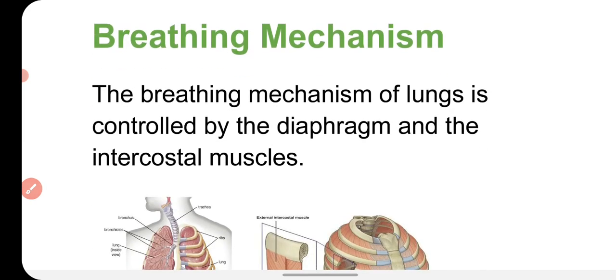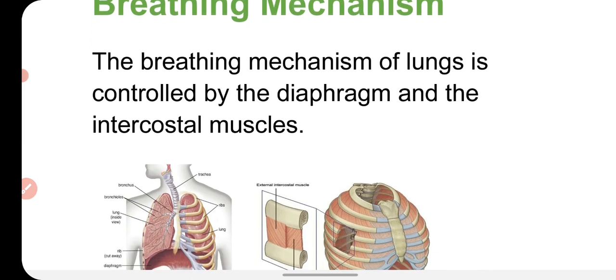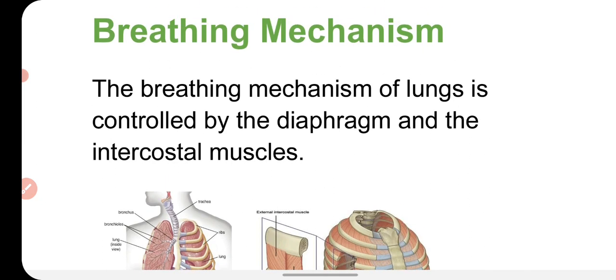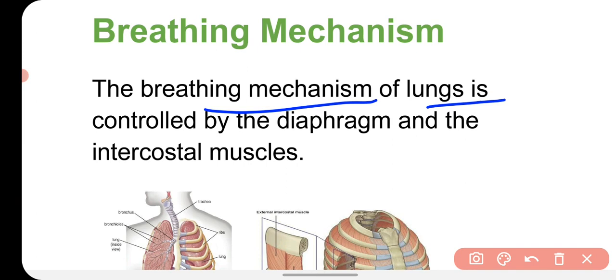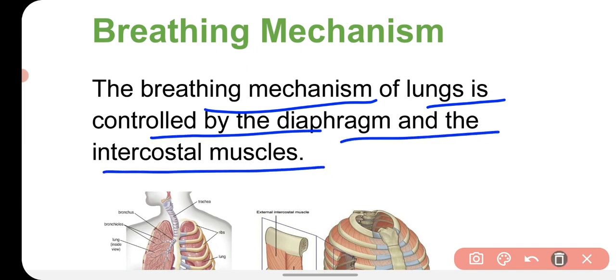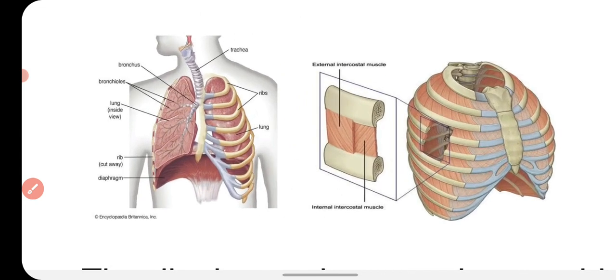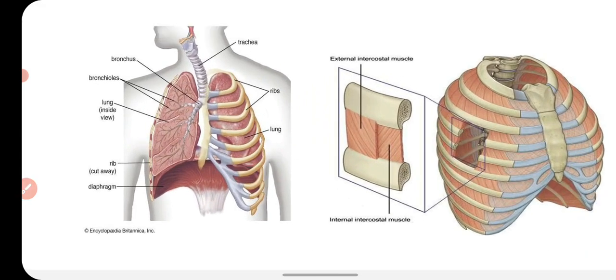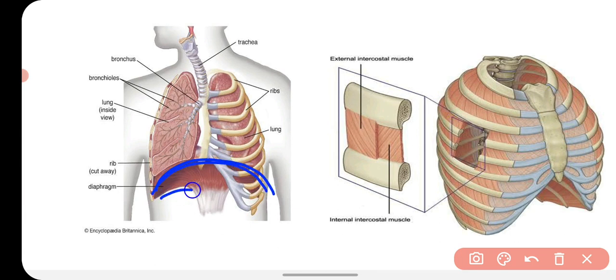Now we will talk about the breathing mechanism. Breathing is the process by which we inhale and exhale gases. We inhale oxygen and we exhale carbon dioxide, and the breathing mechanism of the lung is controlled by the diaphragm and the intercostal muscles. So what is the diaphragm? The diaphragm is the muscle sheet found between the chest and the abdominal region. This is the diaphragm. You can see this is the sheet of muscle which separates the upper part of our body from the lower part,